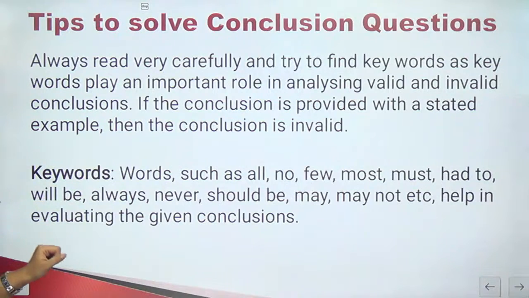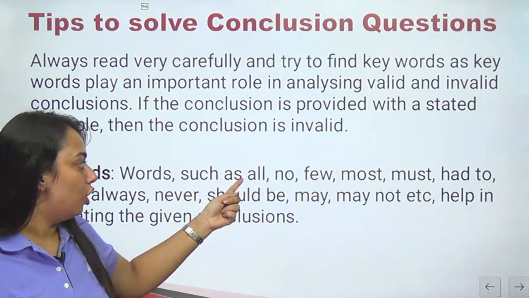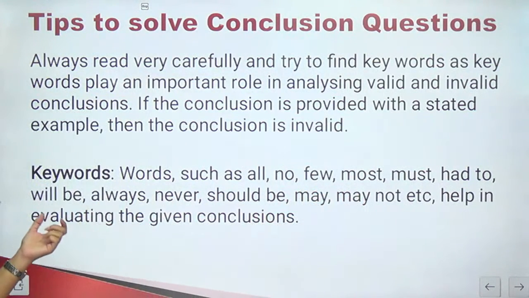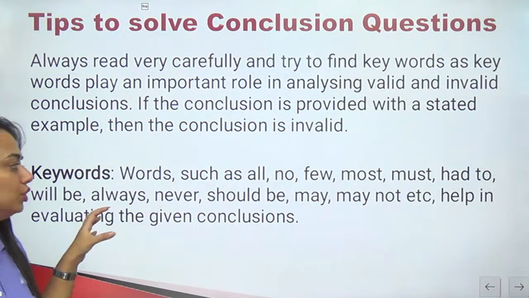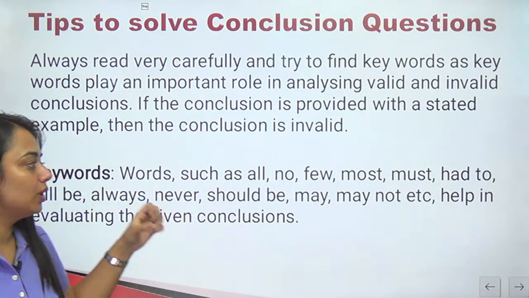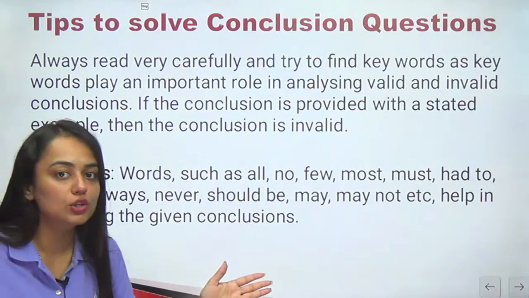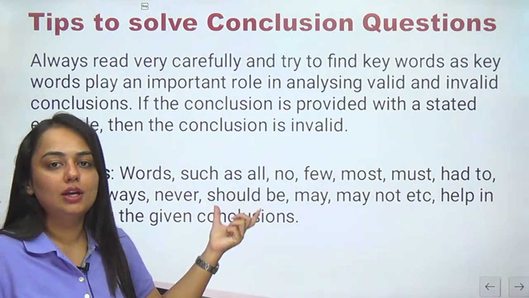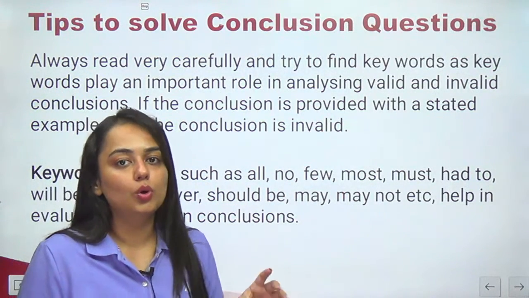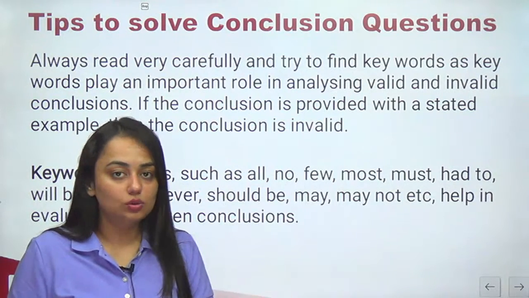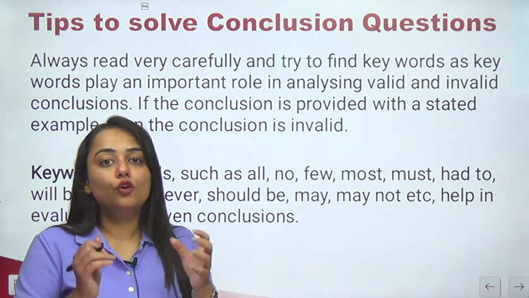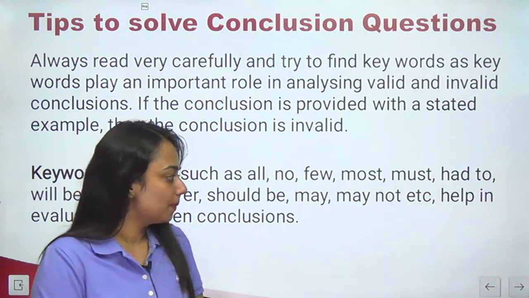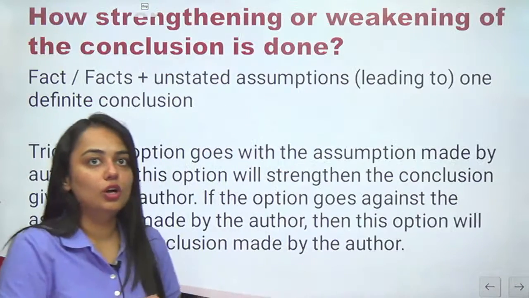Keywords are such as all, no, few, most, must, had to, will be, always, never. These are all strong words. They are going to hint you if the conclusion follows or not. Whenever there are strong words like should be in the conclusion and there is no strong word in the statement, the given conclusion will be invalid. For you, the truth must be only what is given in the statement. All right. With this, let's move on.